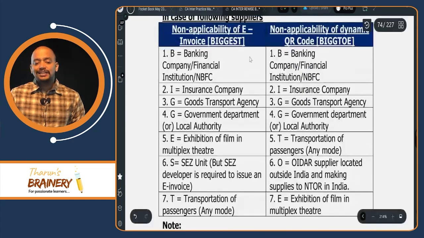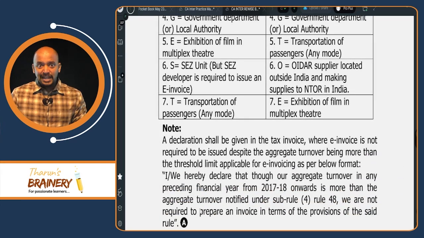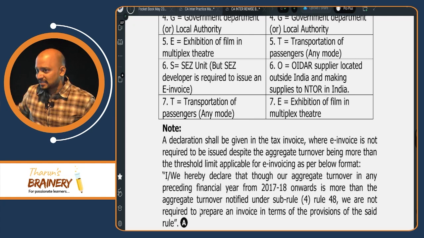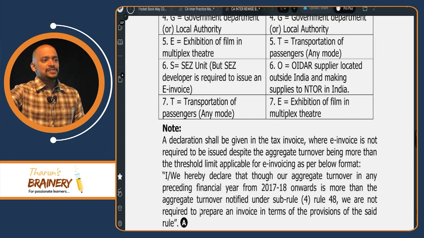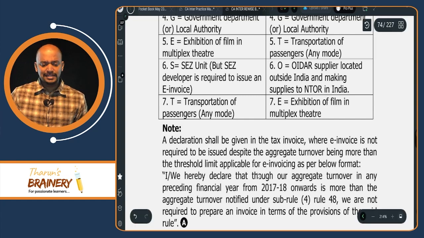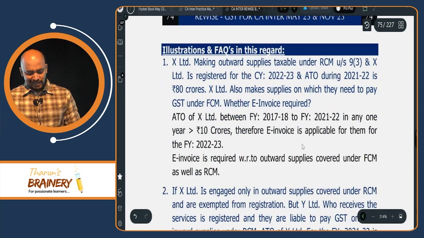Suppose you are covered under this exception list, then you need to give a declaration that even though my turnover exceeds the limit, as I am covered under this exception list, I am not required to give e-invoice. Like that, we need to give a declaration in the invoice. That is this. Then next, illustrations and FAQs in this regard.